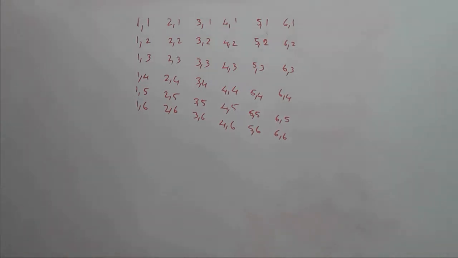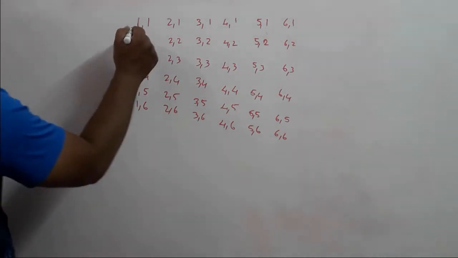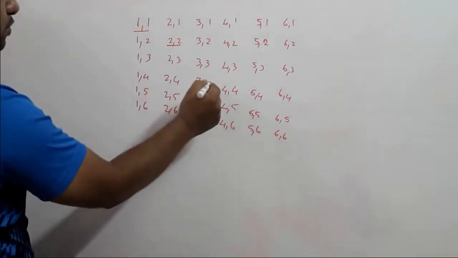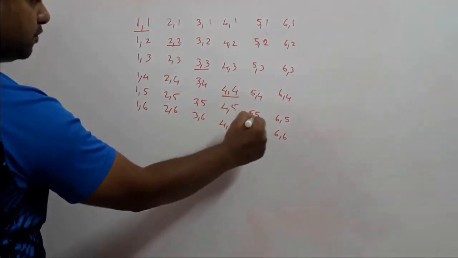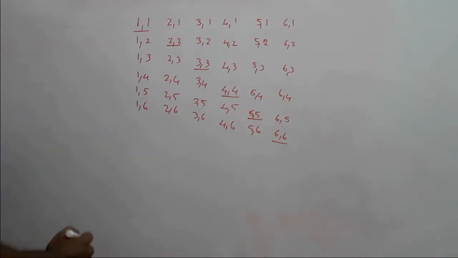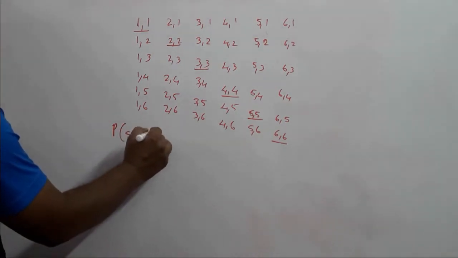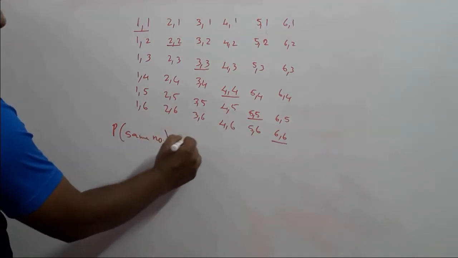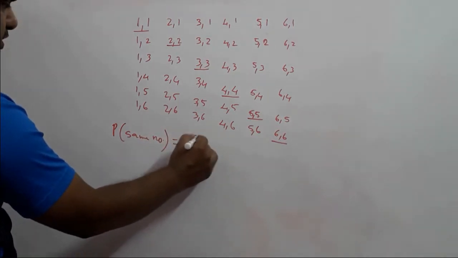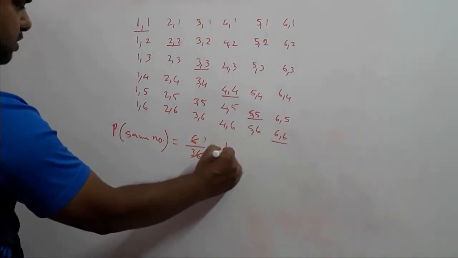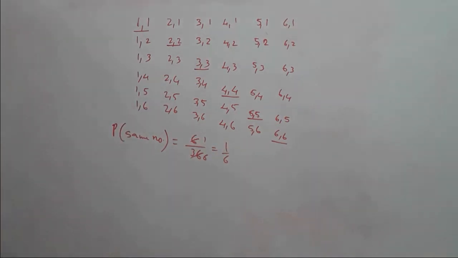Now we are asked to find the probability of getting the same number either time. That will be 1, 2, 3, 4, 5 and 6. So 6 are possible. So the probability of getting the same number will be 6 upon 36, that is 1 upon 6. So 1 upon 6 is the probability of getting the same number when a die is thrown twice.